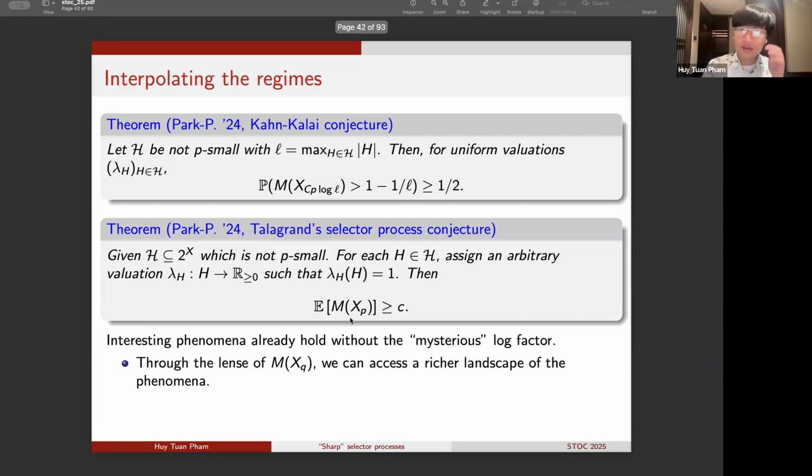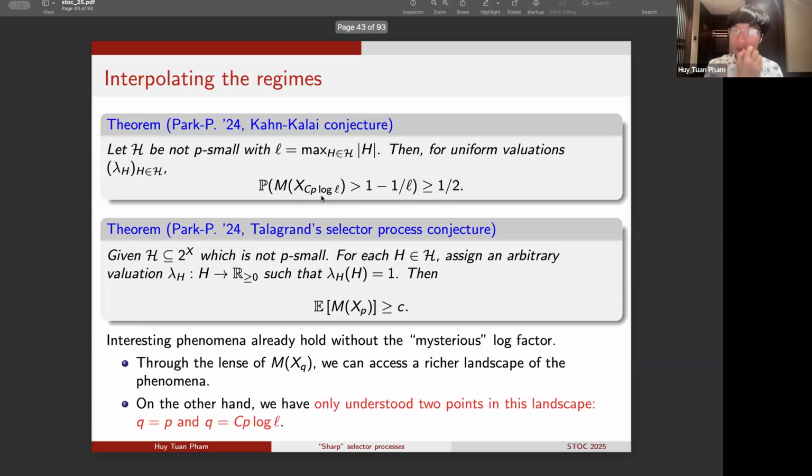Now through the lens of M of X_q, we can see that potentially we have a very rich landscape here that goes on the way between what we can observe at the level of X_p and what we can observe at the level of X_{p log L}. Still, let me remark that given the results that we know so far, we really only understand two specific points in this landscape: the endpoint where q is equal to p, in Talagrand's selector process conjecture, and the endpoint where q is equal to roughly p times log L, in the Kahn-Kalai conjecture.